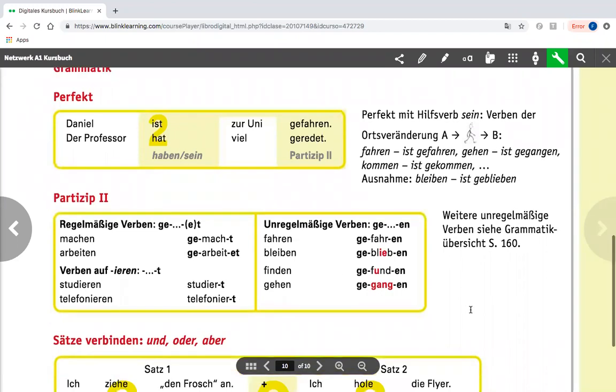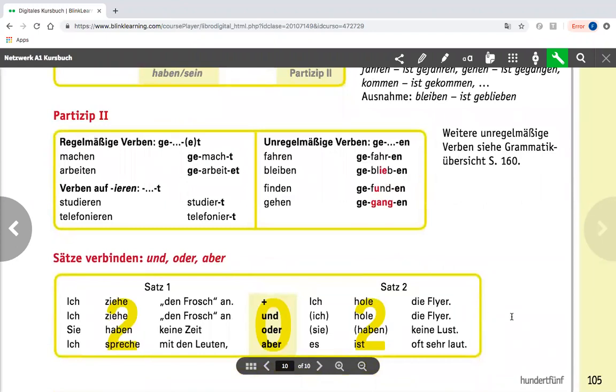So the next grammar lesson in this chapter is very minor. It talks about connecting sentences with und, which means and, oder, which means or, as well as aber, which means but. So what we're learning here is that we have two main sentences, and the conjugated verb in the first one is on position 2, and also in the second one, it's on position 2. Only sometimes you could leave out the subject in the second part if it's the same as in the first sentence. So it would read something like,